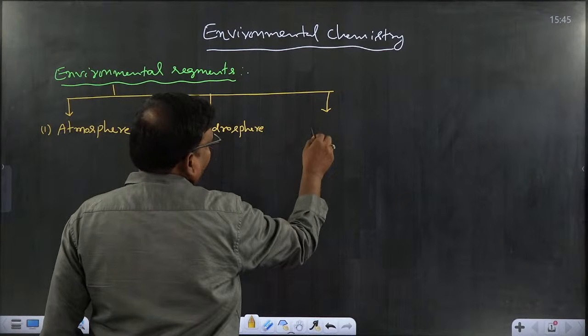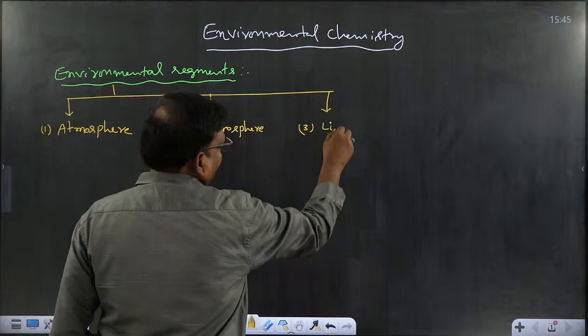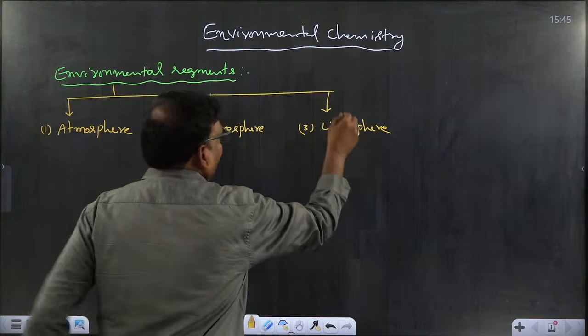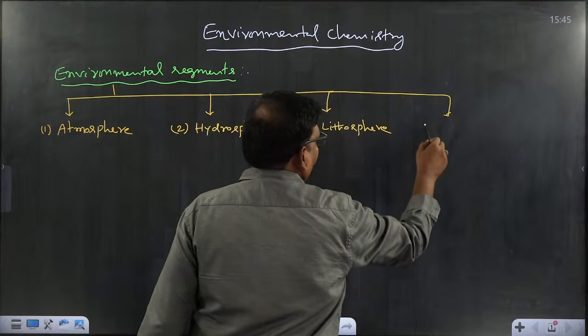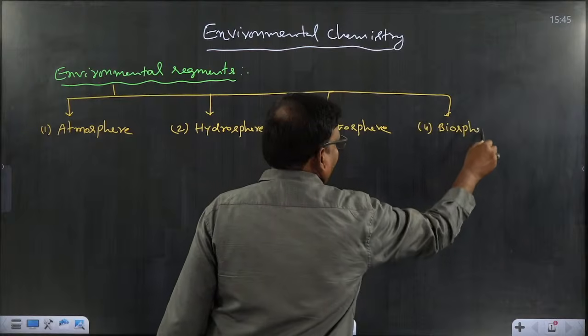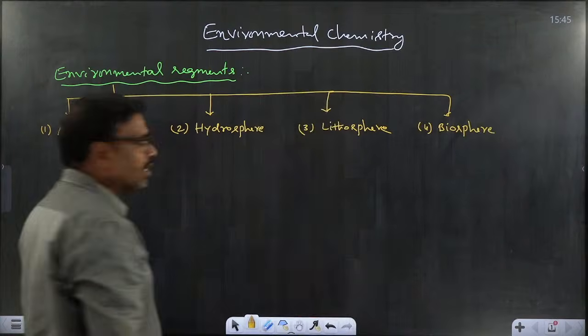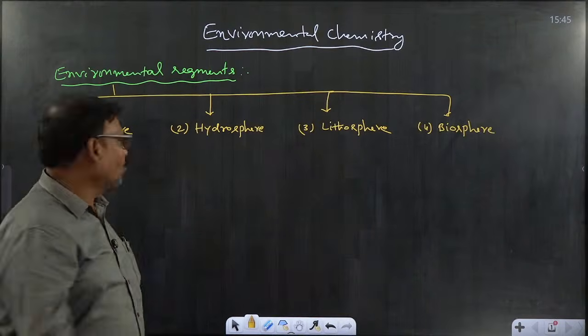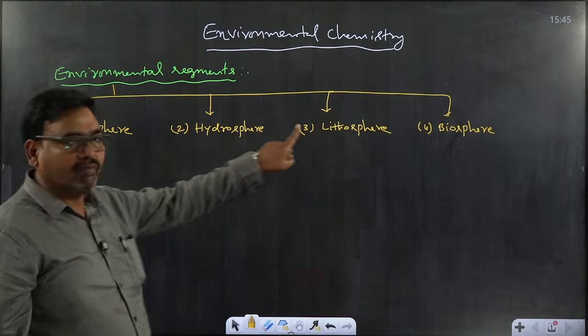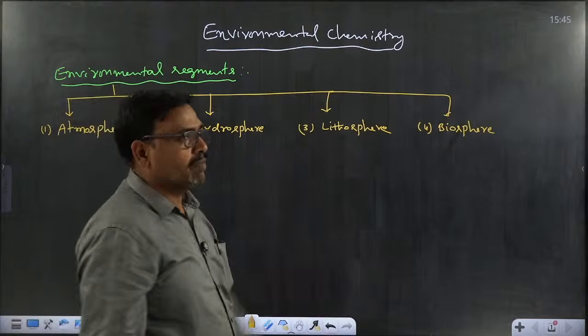Third one is lithosphere. And fourth one is biosphere. So the environmental segments are divided into four categories: atmosphere, hydrosphere, lithosphere, and biosphere.